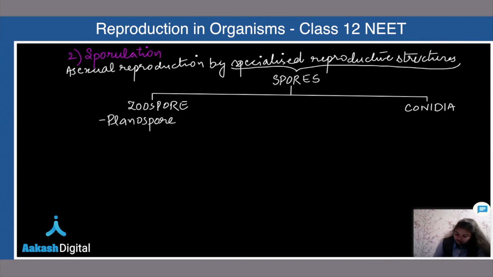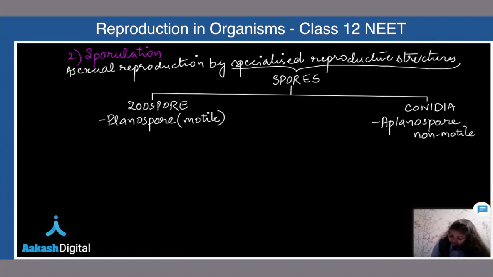Zoospores are planospores. Conidia is aplanospore. Class, planospore means they are motile. They do have flagella. And aplanospore means non-motile.